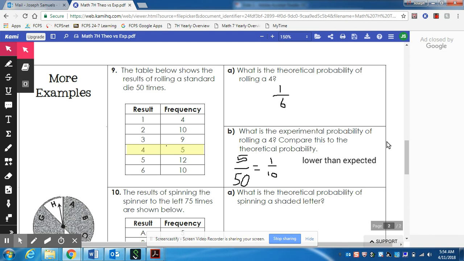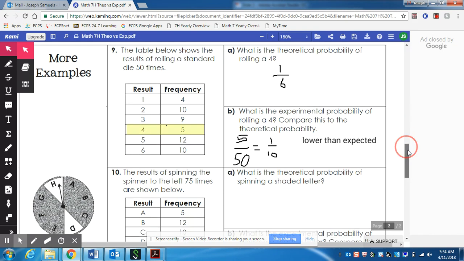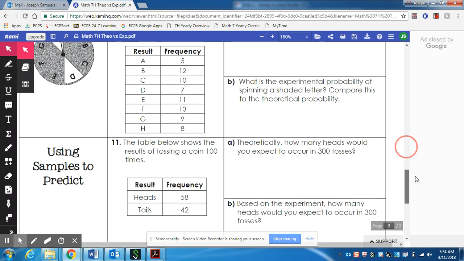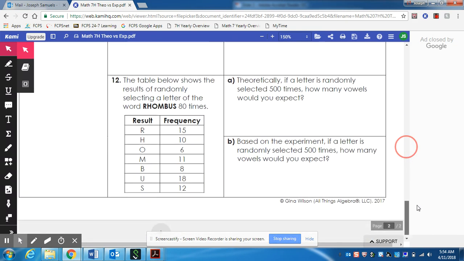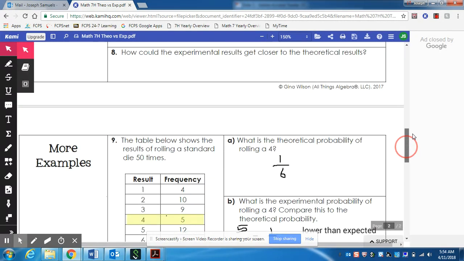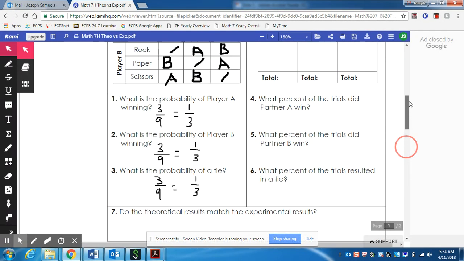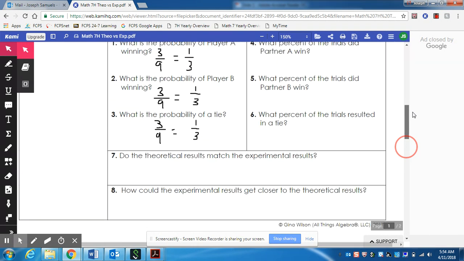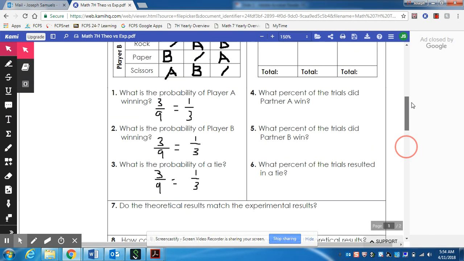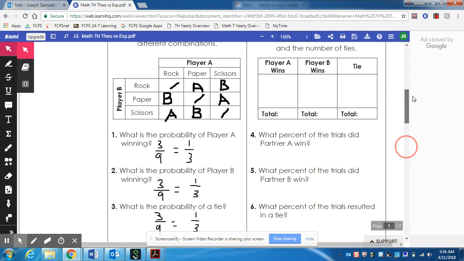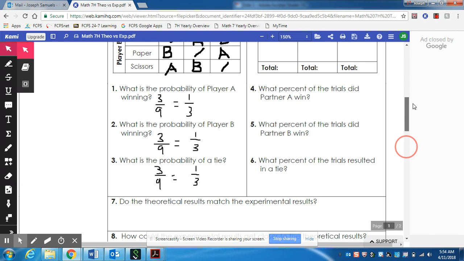Like I said, you have to complete problems 10, 11, and 12. Make sure you have them ready. One more quick reminder, please hold off on questions 4, 5, 6, 7, and 8. We're going to do the experiment in class, and then we're going to compare those two results.